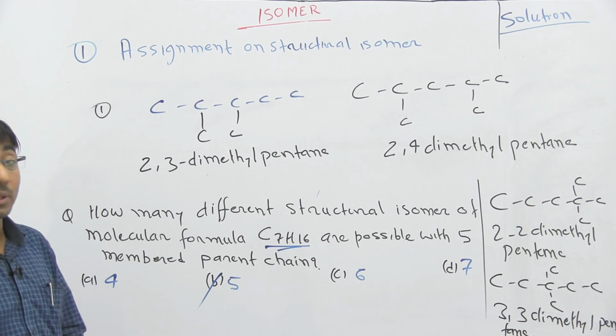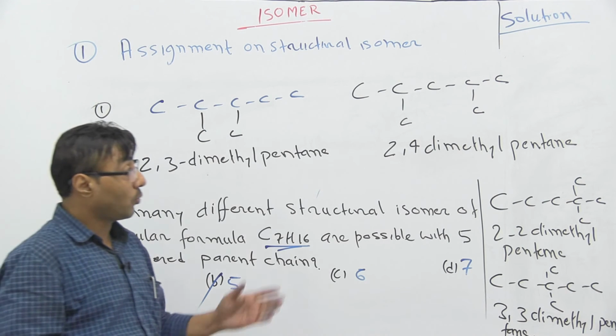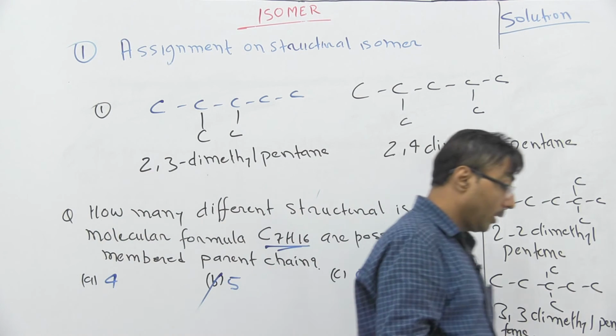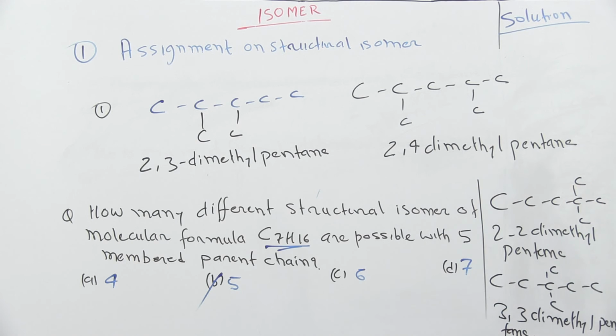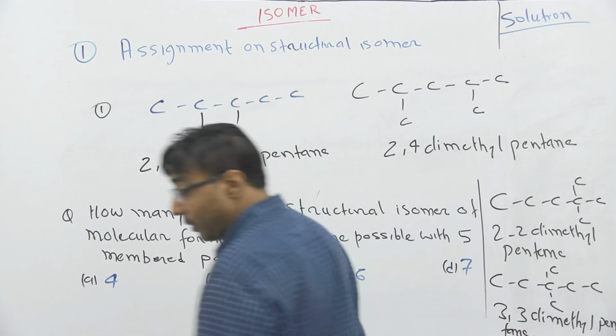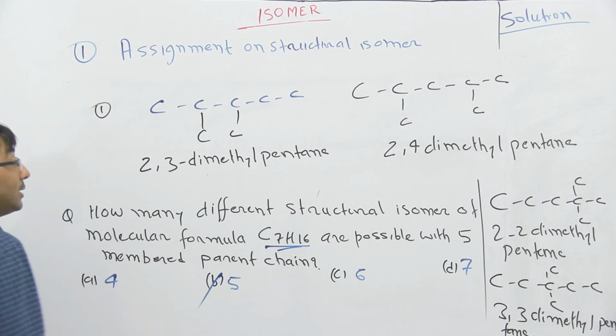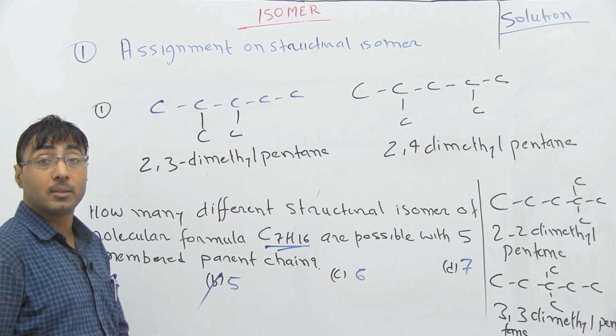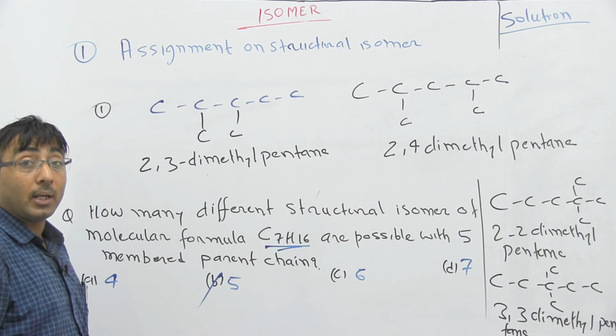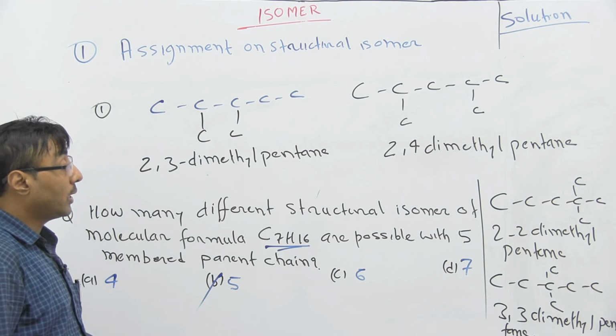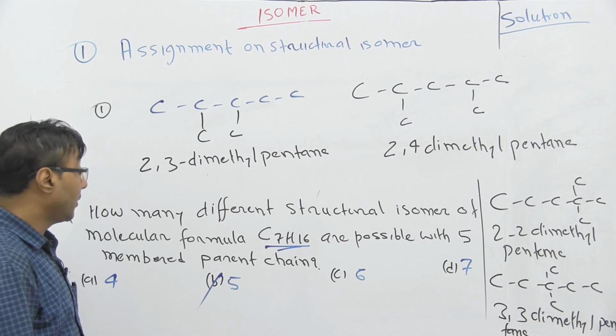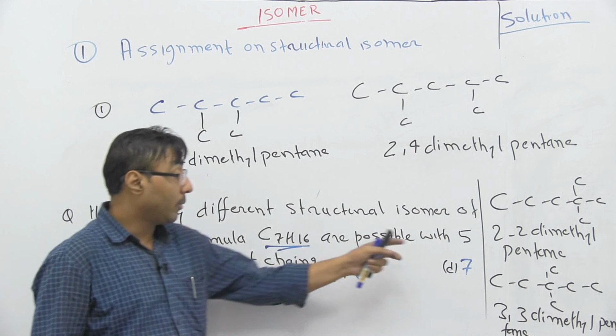So which one is the 5th isomer? You just try to find out which possibility still remains. What we have done is take methyl as a substituent. Can we take ethyl as a substituent? Can we take propyl as a substituent? Like that, we cannot confine ourselves in the thinking process. They have written 5 here.